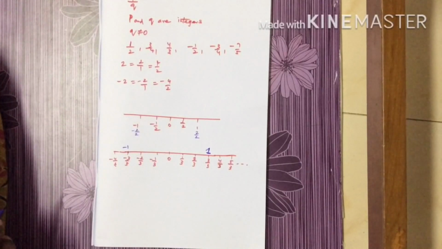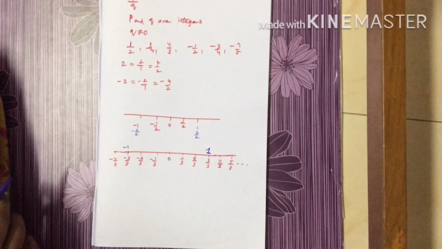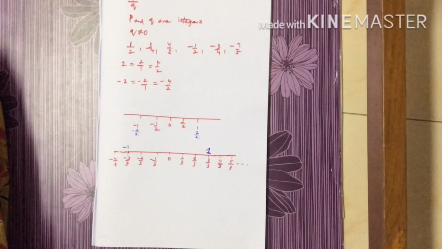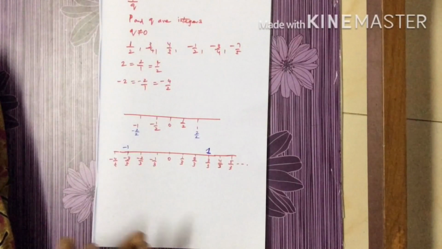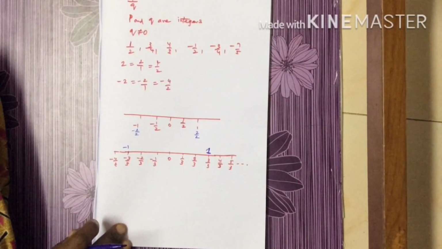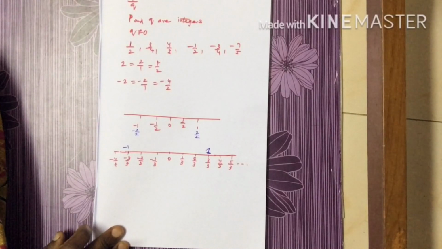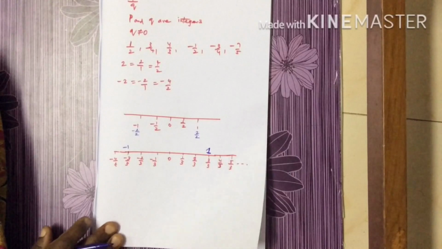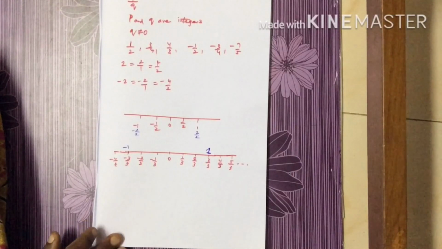So by this we are ending the classification of numbers. I want to just revise once. The numbers are classified as natural numbers, which start counting from 1, 2, 3 and extend up to infinity. If you add 0 to the natural numbers, you will get whole numbers. And if you add negative integers to the whole numbers, you will get integers. So integers have positive integers, 0 and negative integers.